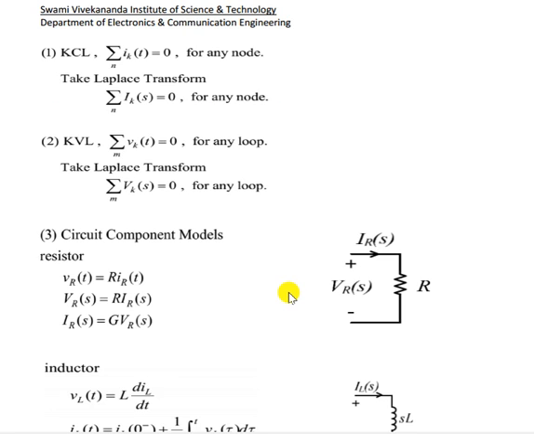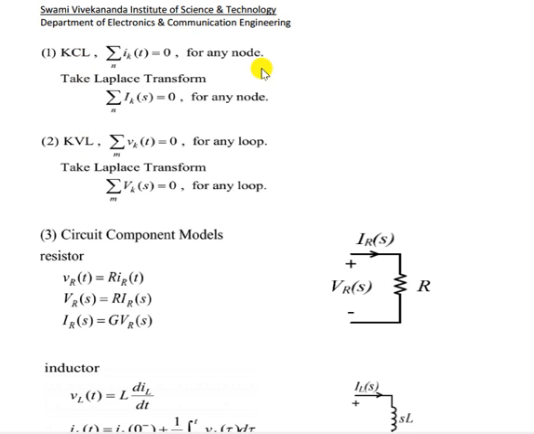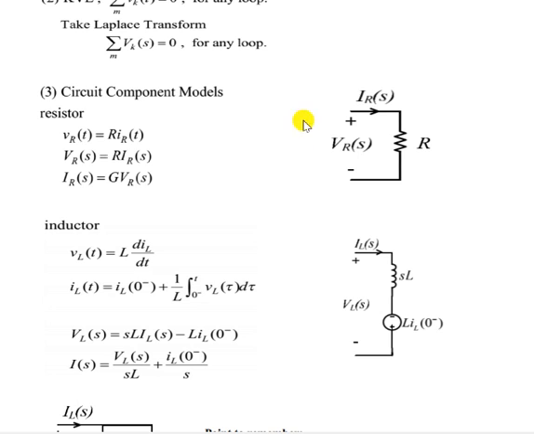Now we can apply KCL for any circuit. We can apply the Laplace transform for KCL, KVL, and for circuit response. For a resistor, v_R(t) equals i_R(t) times R, so V_R(s) equals R times I_R(s). That we can write directly, and I_R(s) equals G times V_R(s) in terms of conductance.